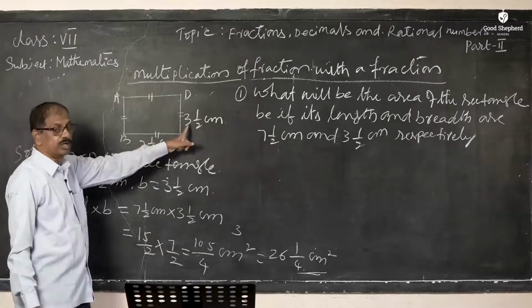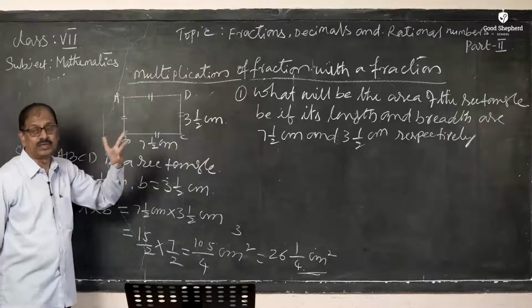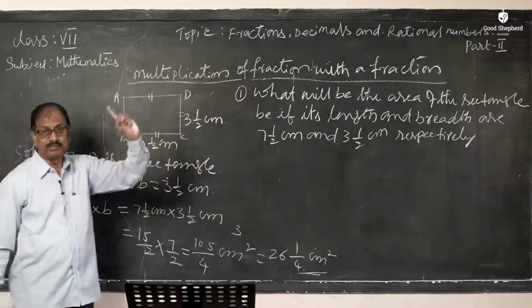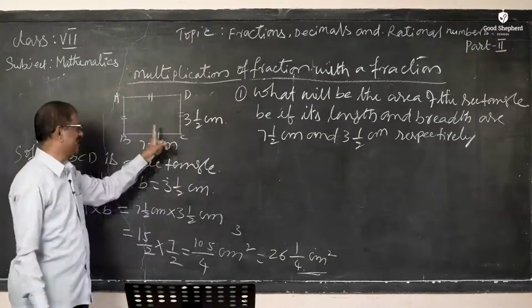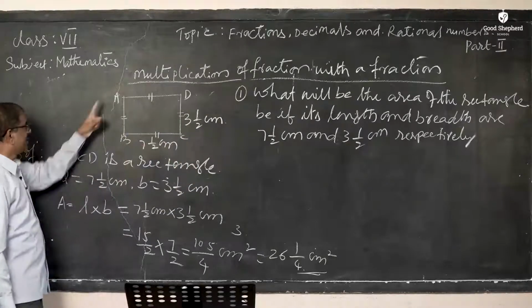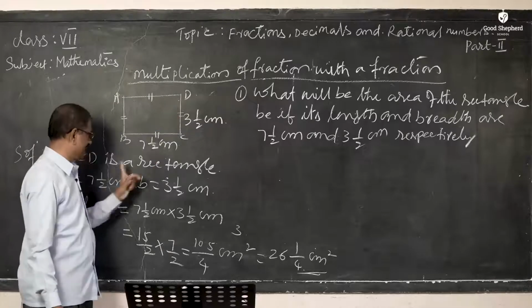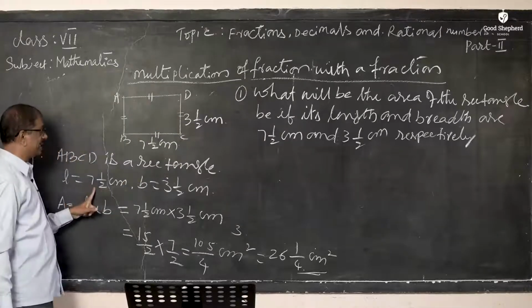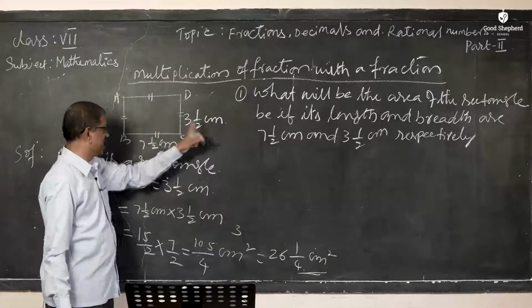Because the length and breadth are not equal. If they are not equal, it is in the form of a rectangle. If the length and breadth are equal, then it is in the form of a square. Here is a rectangle. What is given? Here I have named it A, B, C, D, a rectangle, where BC is given as 7.5 centimeters and DC is given as 3.5 centimeters.